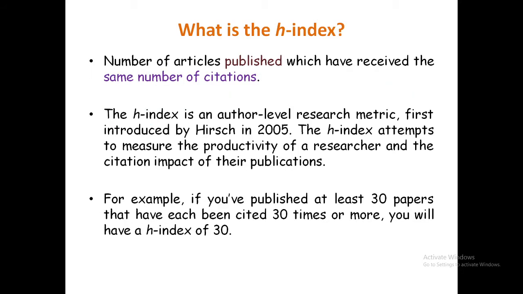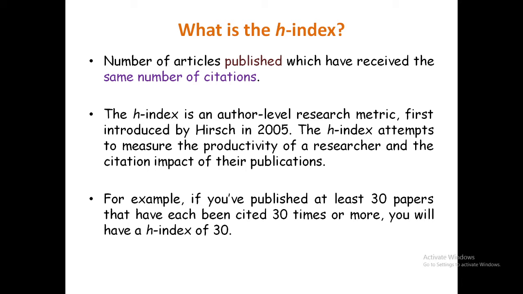Now, the definition of H index. What is this? The number of articles published which have received the same number of citations. The H index is an author-level research metric first introduced by Hirsch in 2005.